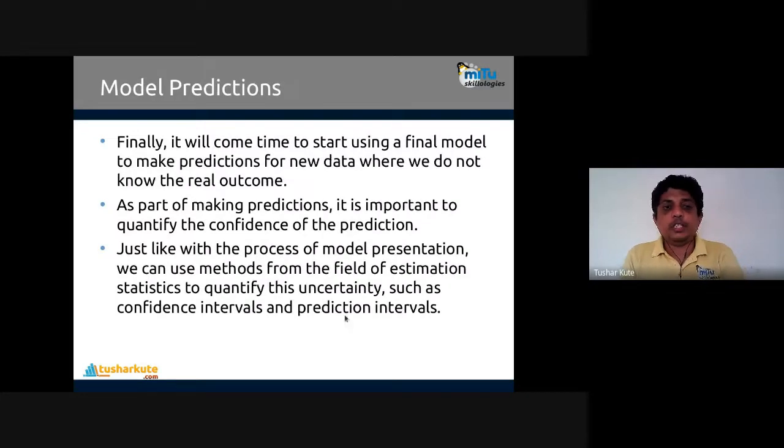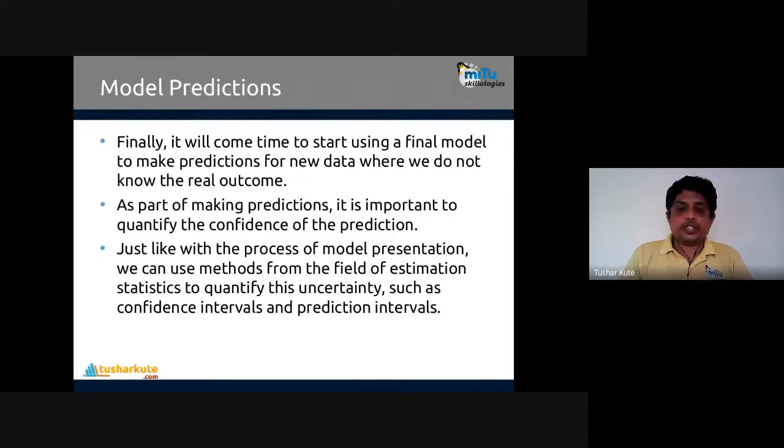And finally, we do the predictions, or predictive analytics, with this particular model. Finally, it comes to using the final model to make predictions for new data where we do not know the real outcome. This happened previously, and now what will happen in future? That's what we are going to do, the model predictions.